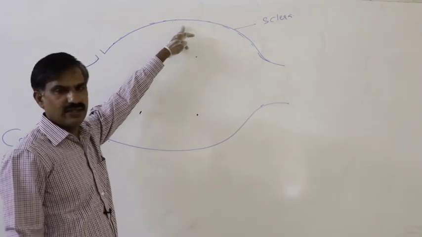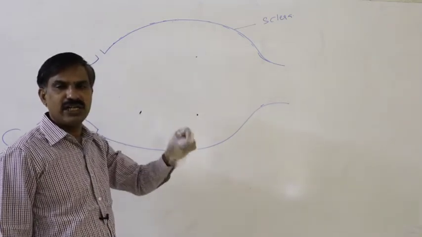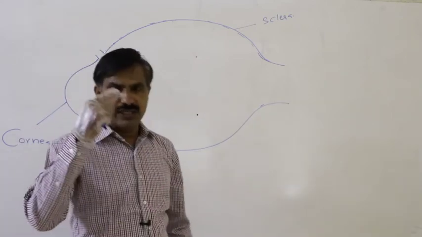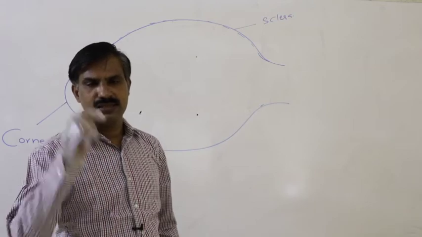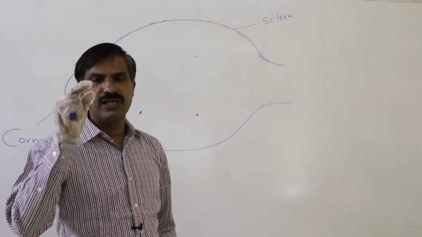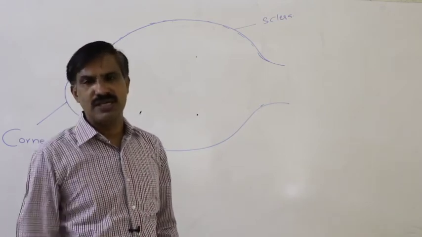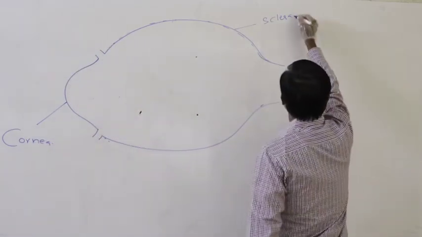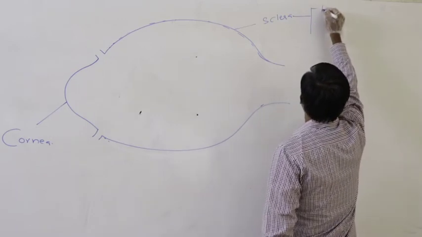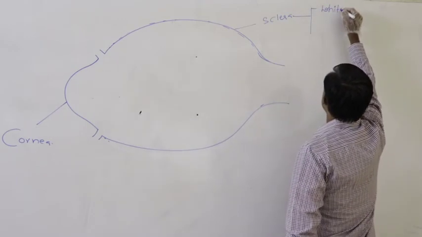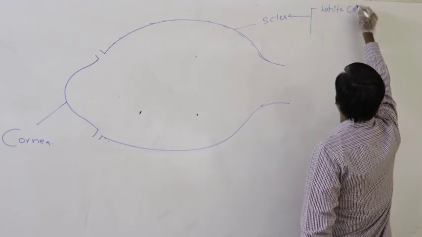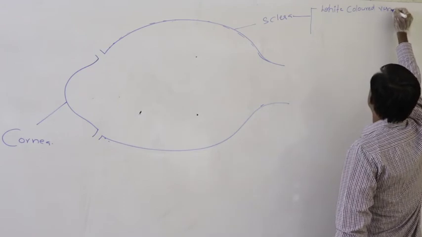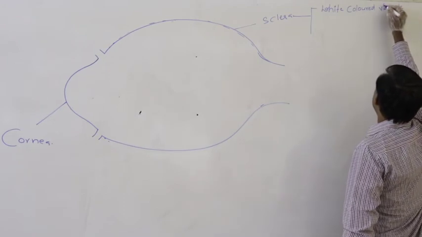Definitely this is the visible white colored part of the eye. Whatever white colored visible portion appears to us, that is nothing but sclera. This is the white colored visible part.